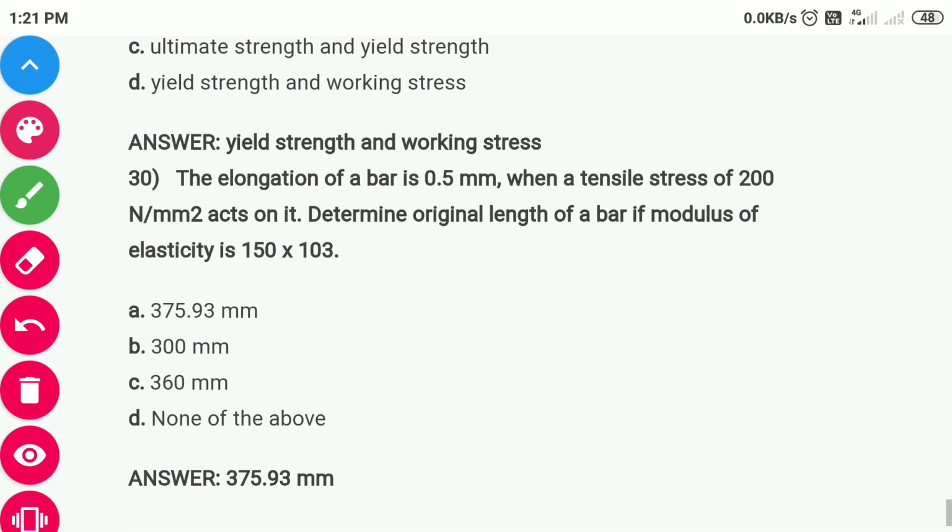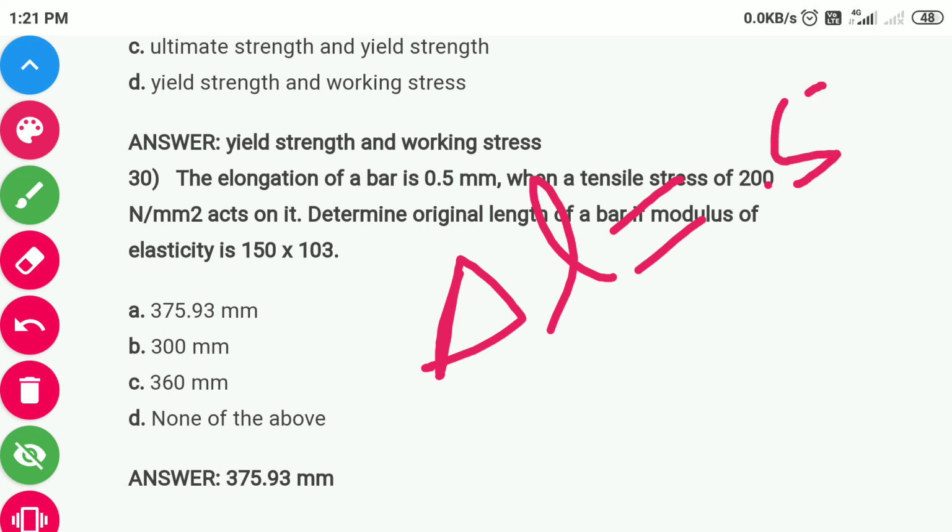Question number 30. This is the last question of this part. The elongation of a bar is 0.5 mm, which means delta L is 0.5, when a tensile stress of 200 Newton per mm square acts on it. Means stress sigma equals 200.